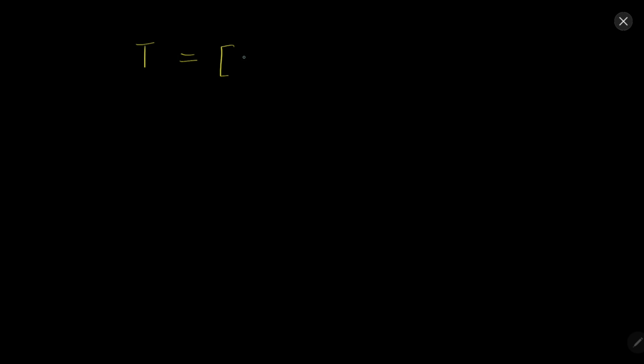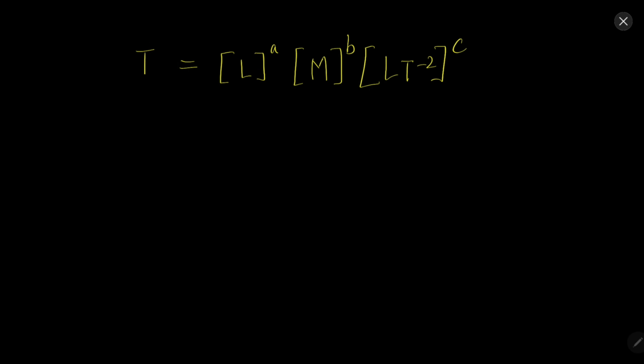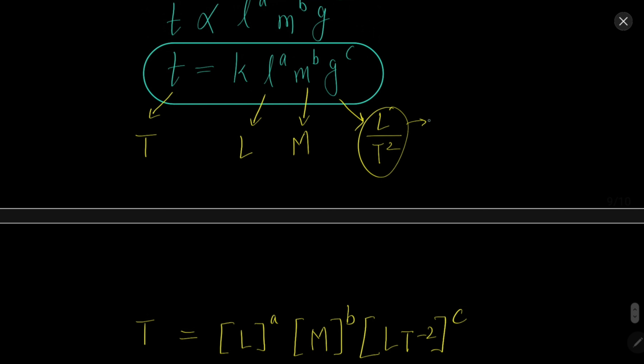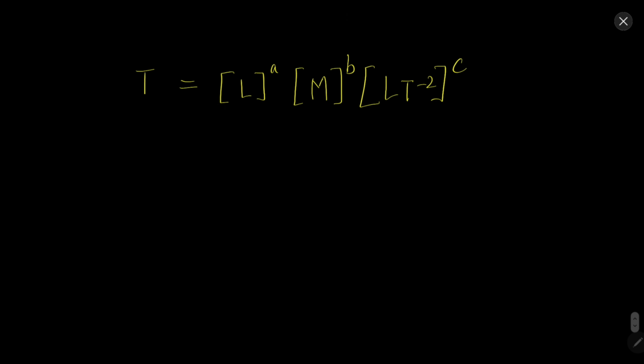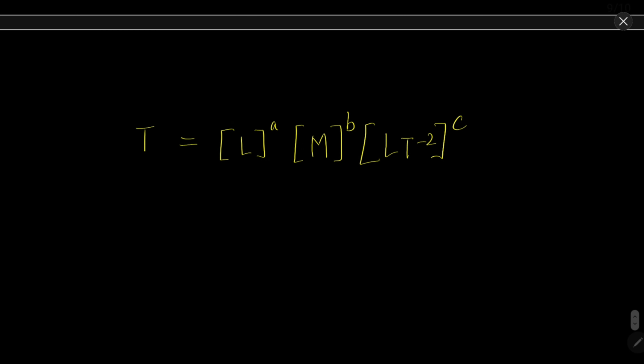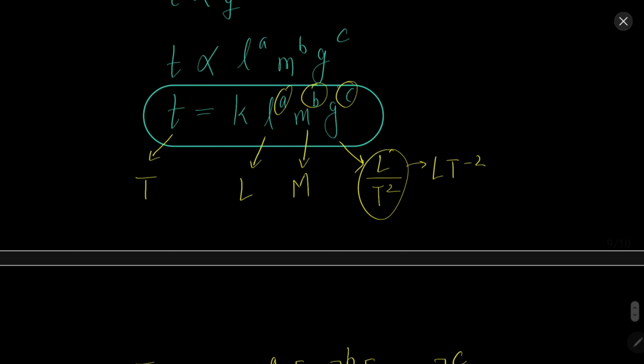So we know that it will be T equal to, now k is a constant, so it does not have any dimension. Then what we will get, for length it is L to the power A, for mass it is M to the power B, for acceleration it is (L T minus 2) to the power C. Okay, do you understand? We can write this as L T minus 2. Okay, so now why A, B, C? Because you know A, B and C, we had that from the assumption initially.